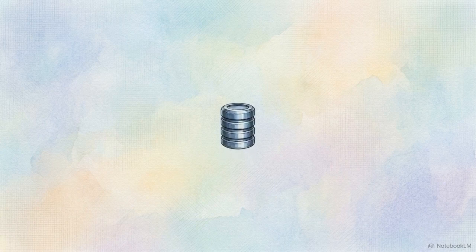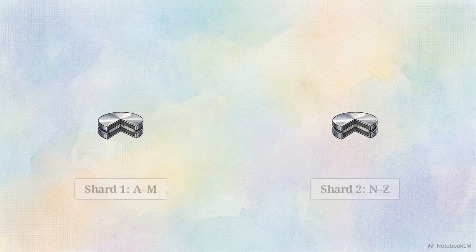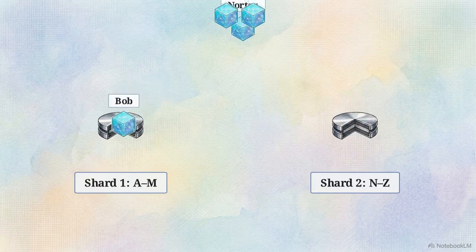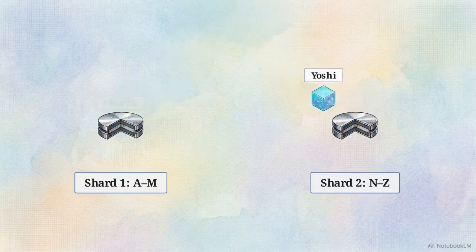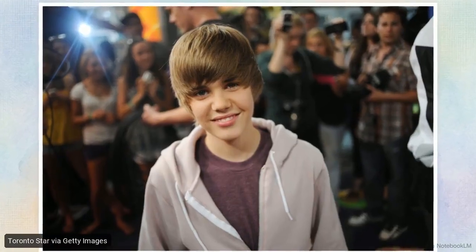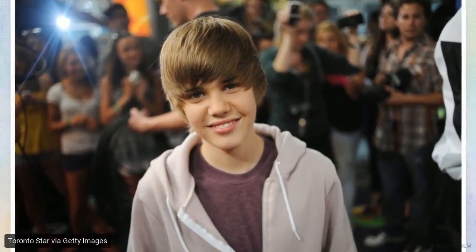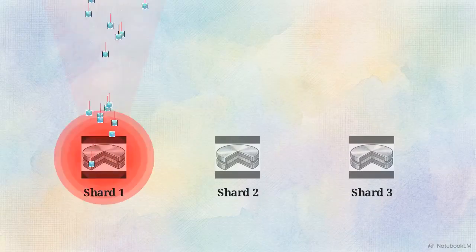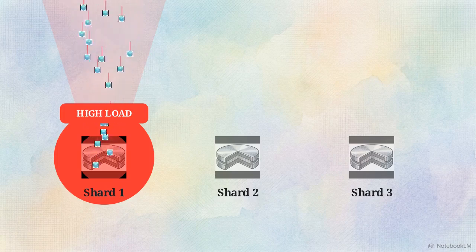To solve for storage or heavy write loads, you must use sharding. This involves physically splitting your dataset into pieces called shards. You might put users A through M on one database and N through Z on another, so each machine manages its own slice. The danger here is the hot shard. If you shard by username and a wildly popular celebrity is on shard 1, their traffic will crush that single machine while your other shards sit idle.